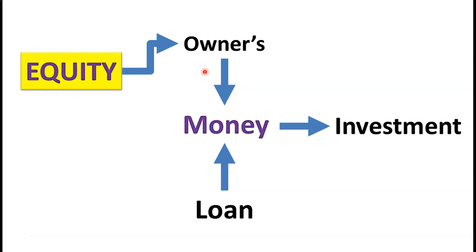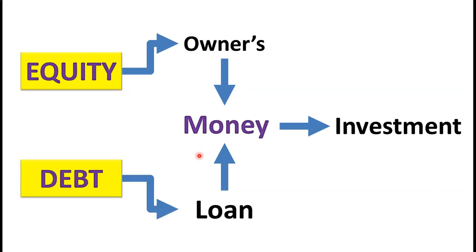Money which belongs to the owner's capital, or which is invested by the owner himself from his or her own money, is known as equity, and this kind of financing is known as equity financing. And the money which is borrowed or which is taken as a loan for investment is known as debt, and this type of financing is known as debt financing.